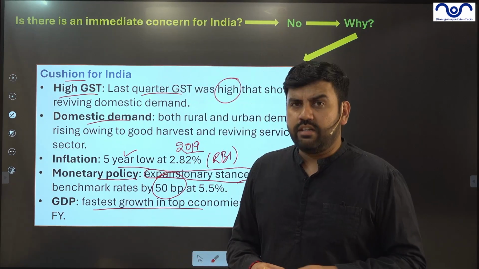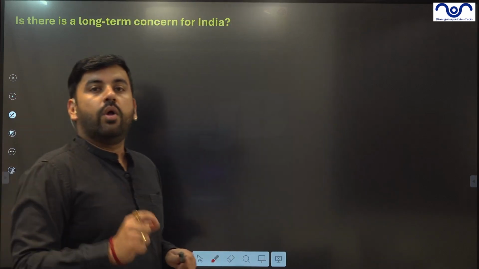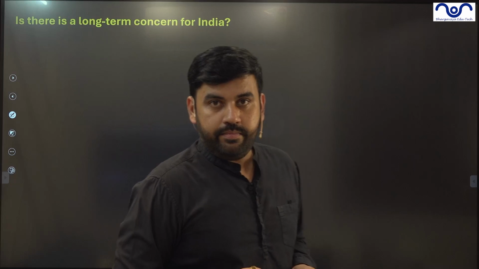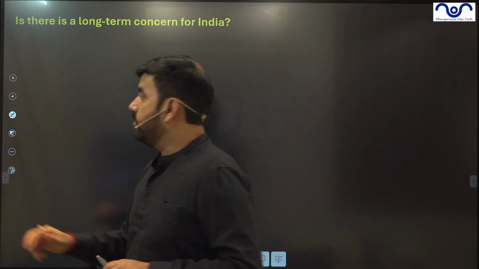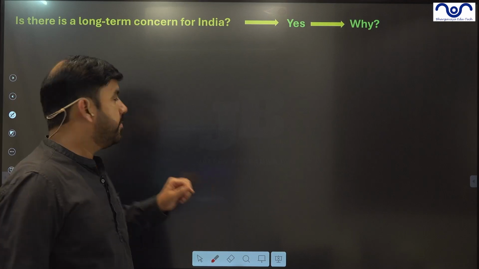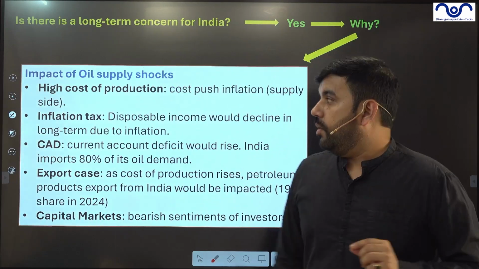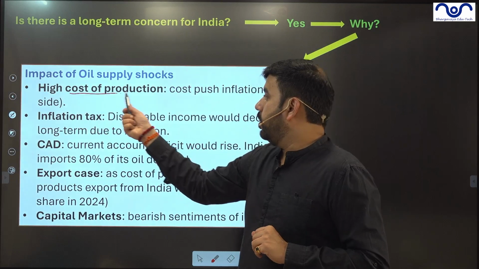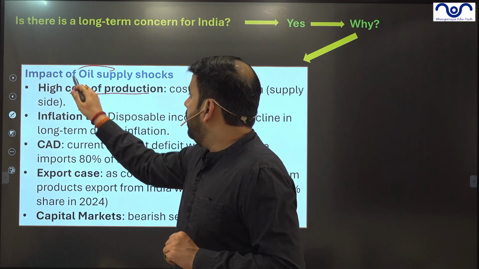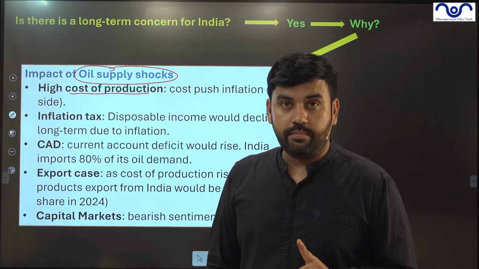But can India survive for long? That's the biggest question. Is there a long-term concern for India? The answer is yes. This time it is yes. Why? India, as of now, has a high cost of production. Impact of oil supply shocks. Right now, we are not facing any oil supply shocks.